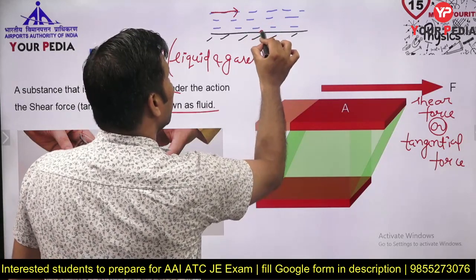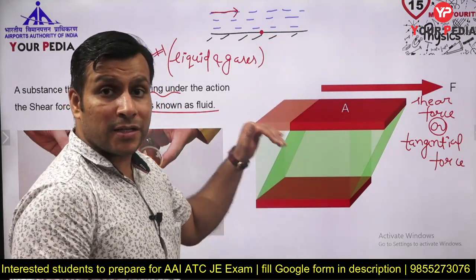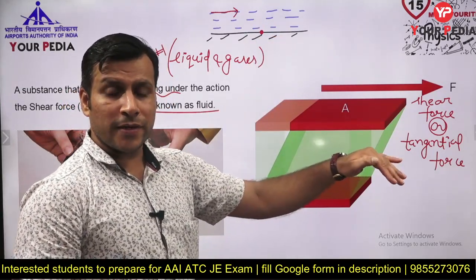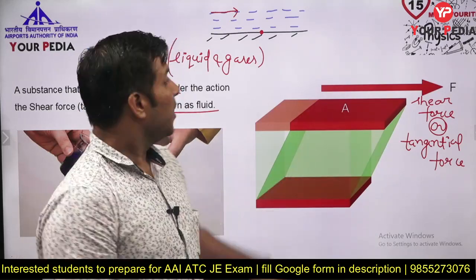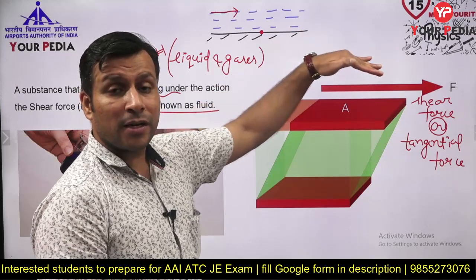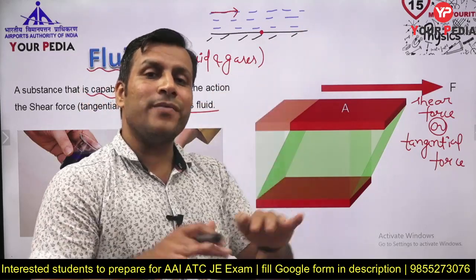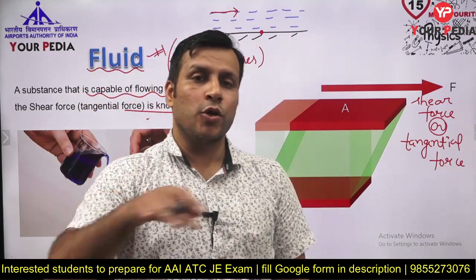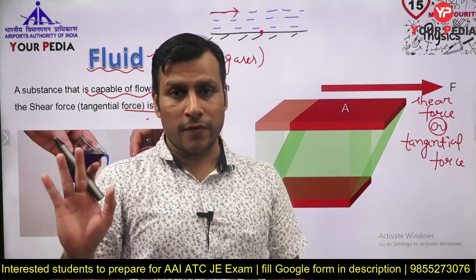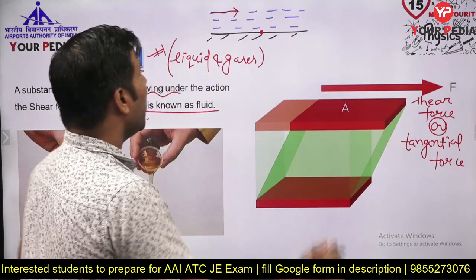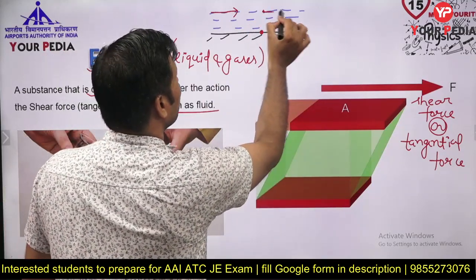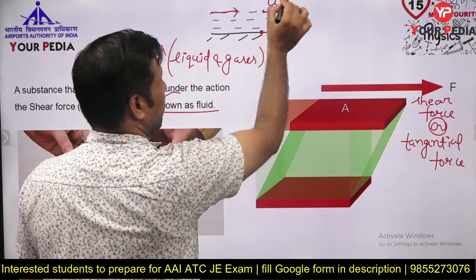Suppose here, due to the no slip condition, the particles in the vicinity of the solid surface occupy the velocity of the solid surface only. Here this surface is fixed, so the particles very close to the solid surface reach velocity 0. Here the velocity is 0, and here suppose particles have some velocity u.